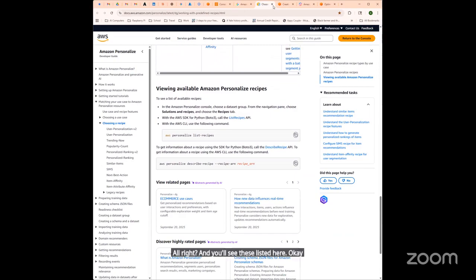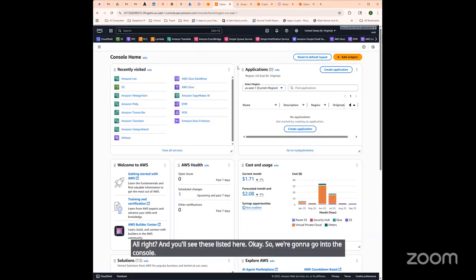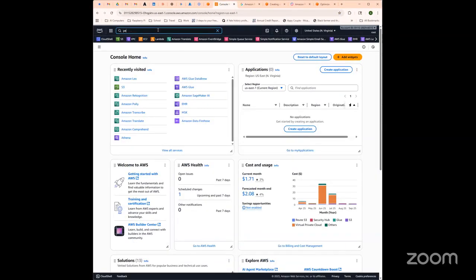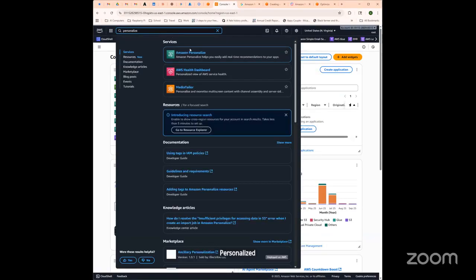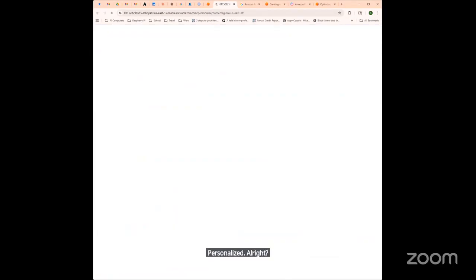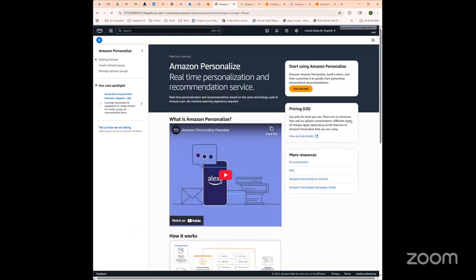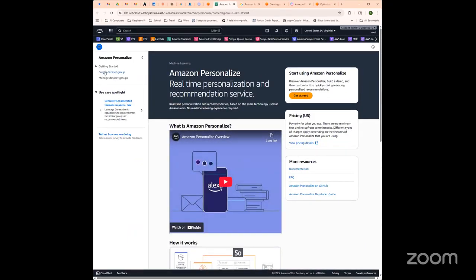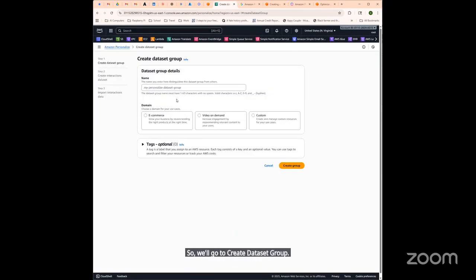Okay, so we're going to go into the console. Personalize. All right, so we'll go to create dataset group. We can name our dataset personalize test. And then we can set up the core datasets.